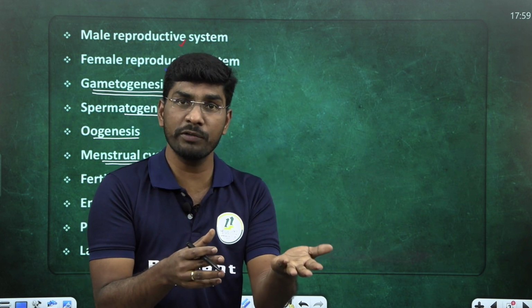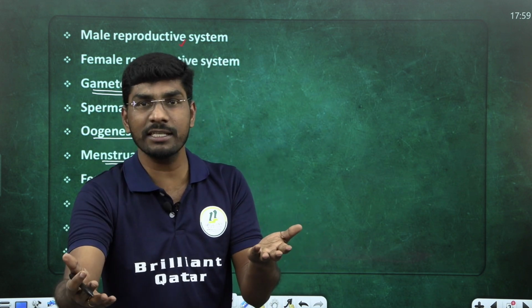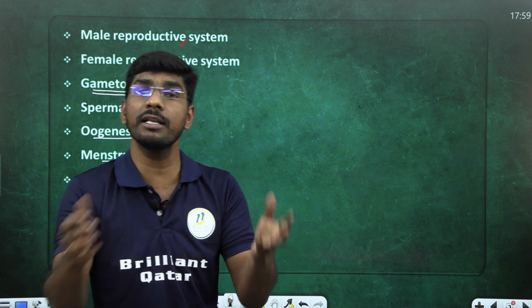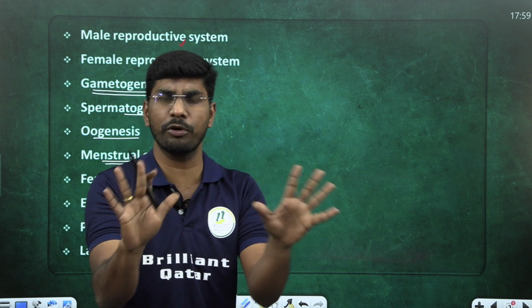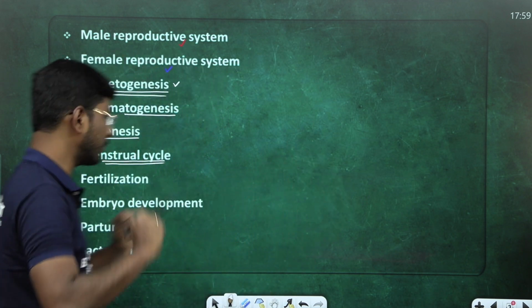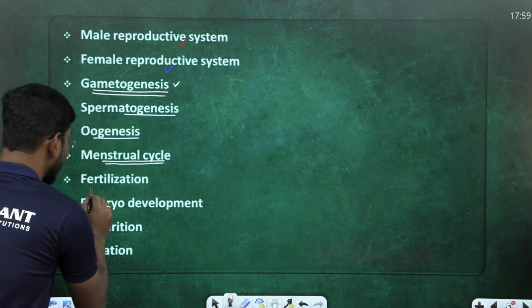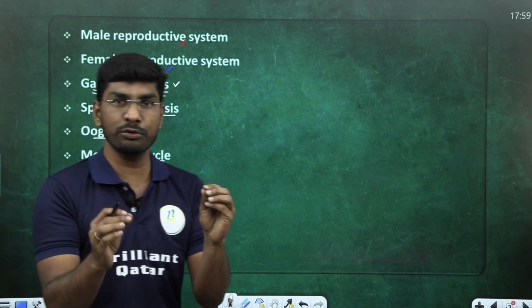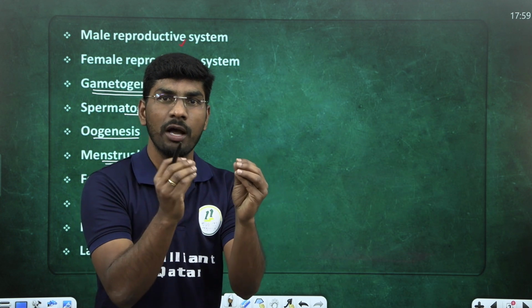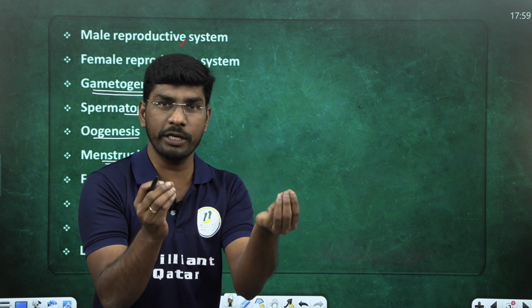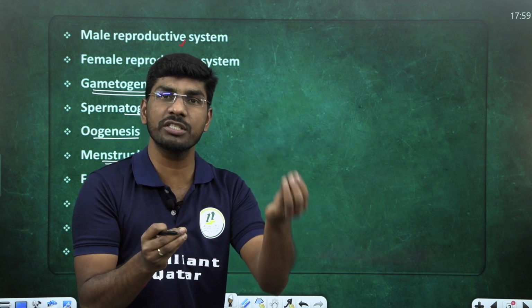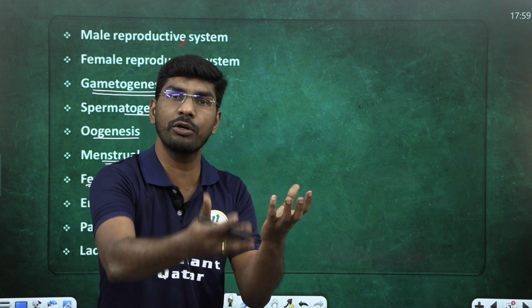Which hormone is involved in ovulation? Which hormone increases in the luteal phase? Which hormone increases in the ovulation phase? Which hormone increases in the follicular phase? Most important topics we will cover today. After the menstrual cycle, finish fertilization. In the fertilization process, the spermatozoa and the secondary oocyte, or we can call it ootid. That ootid or egg is fertilized in the ampulla isthmus junction for the formation of the zygote, and from the zygote, embryo development.